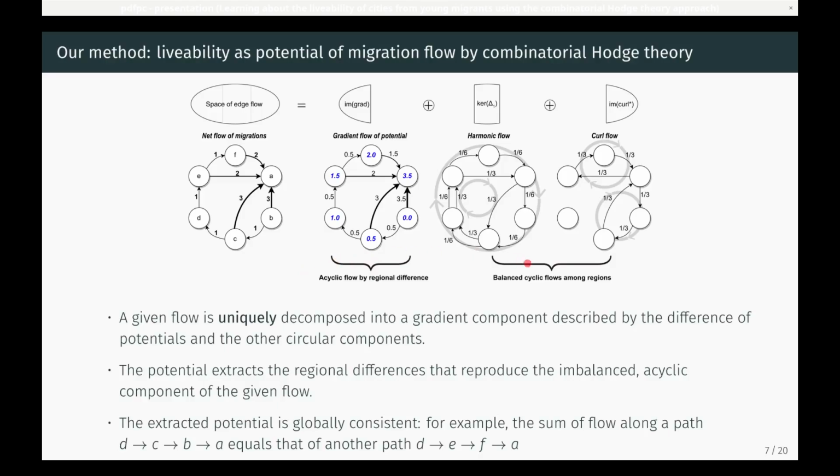The other two components are circular. In these components, incoming and outgoing fluxes are balanced, and they have no impact on the increase or decrease of residents.